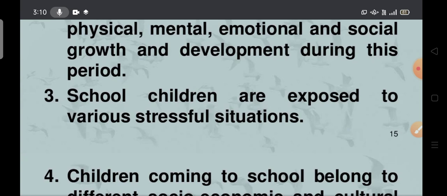Stressful situations are nothing but situations where they don't know how to overcome the problems. It may be education-wise or it may be family-wise. They don't know how to overcome the problems. That is the reason school children are exposed to various stressful situations.